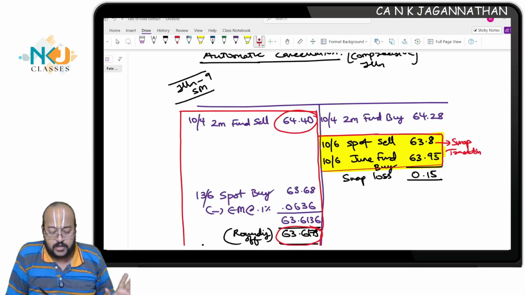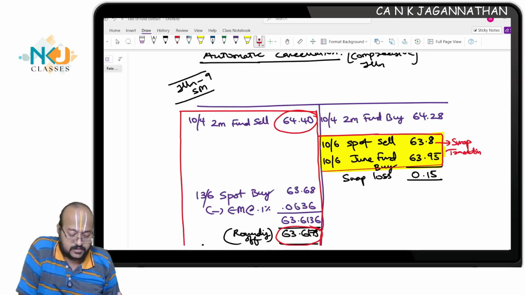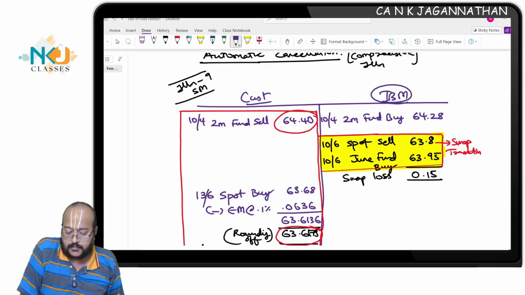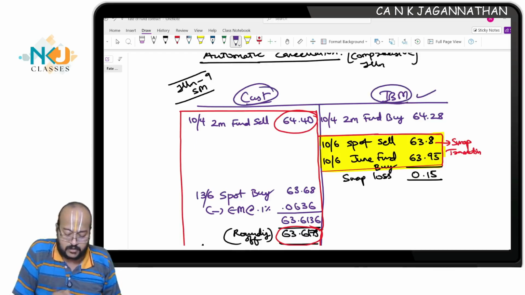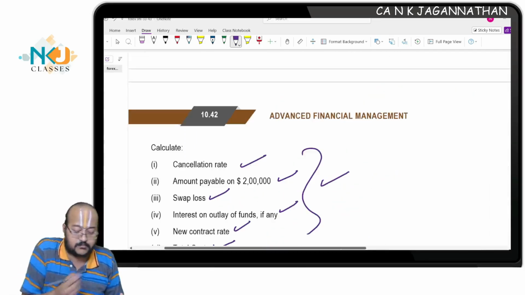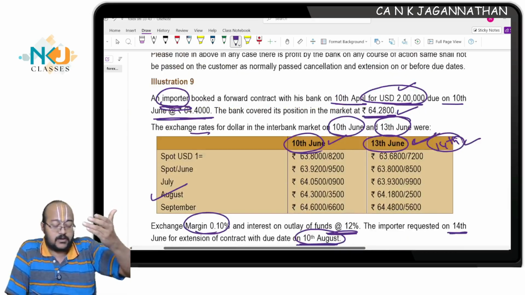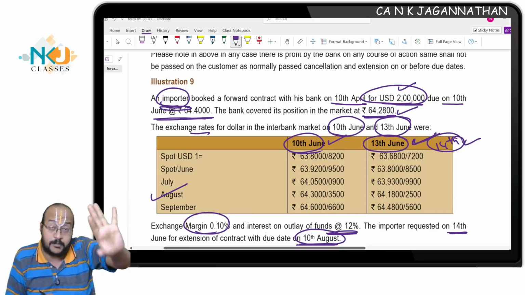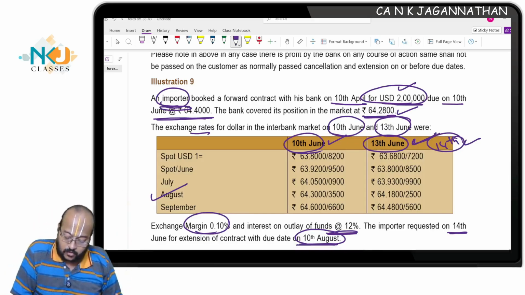Again, here is important. Now, this is the transaction with the customer, and this is with the interbank market. Now, interbank market transaction means, tell me children, bid rate, offer rate, spot sell. You need to sell to the interbank market, which is a higher bank. When you sell to a higher bank, you will sell at the bid rate, which means you will sell at a lower rate. They will purchase at a lower rate, you need to sell at a lower rate.